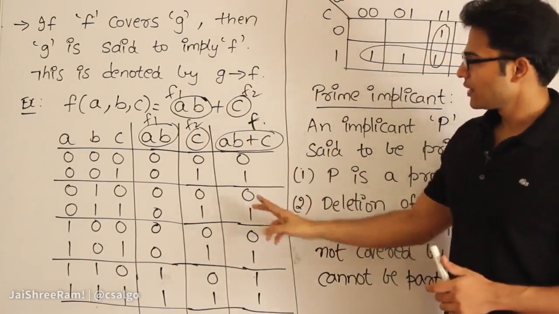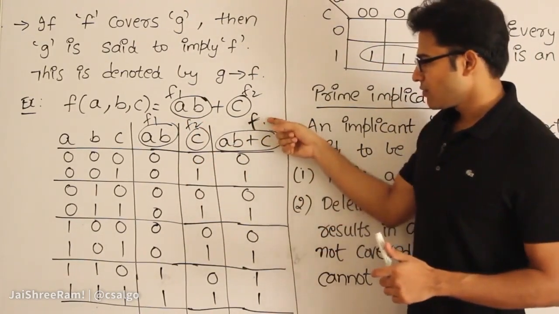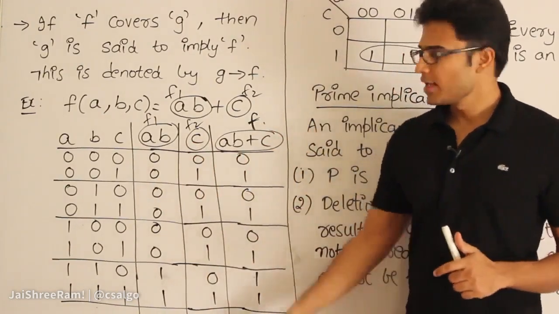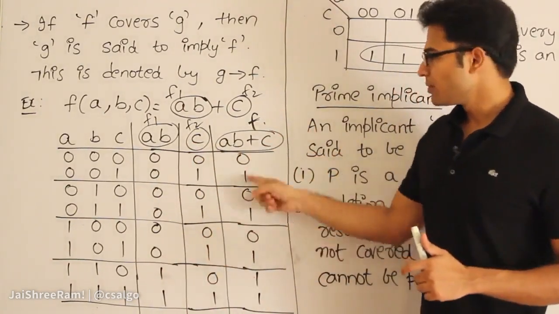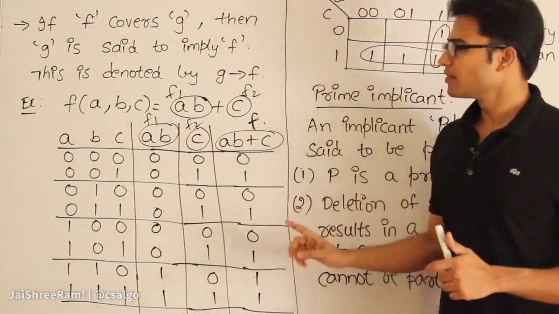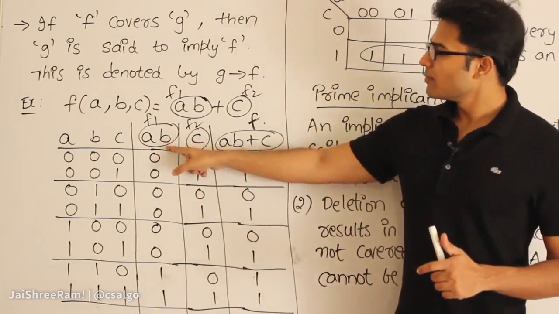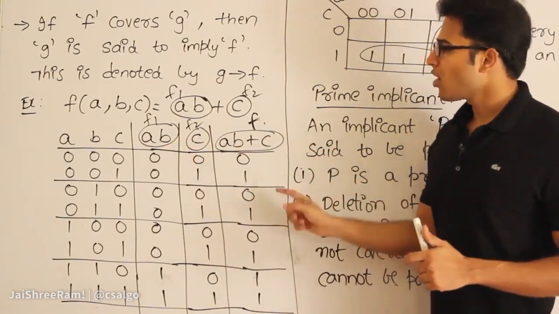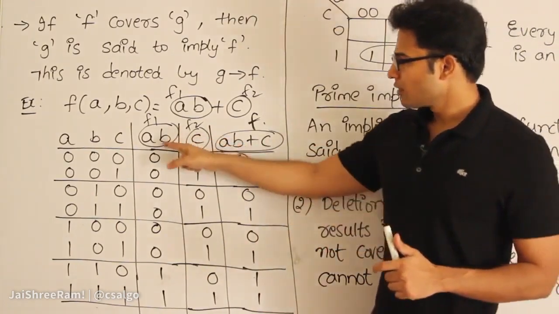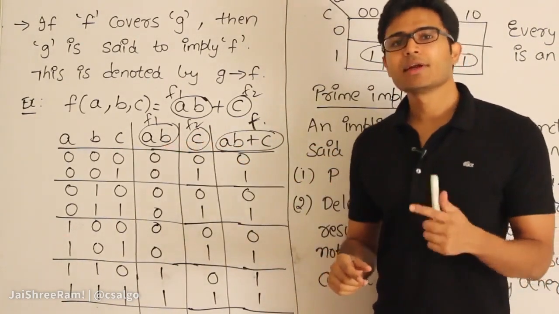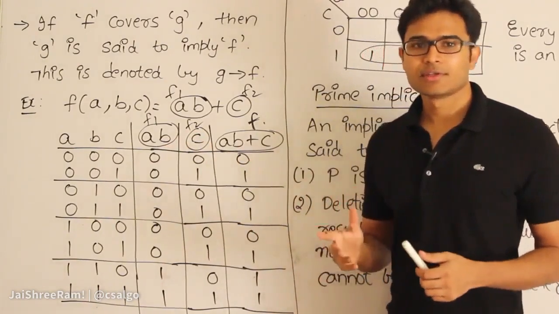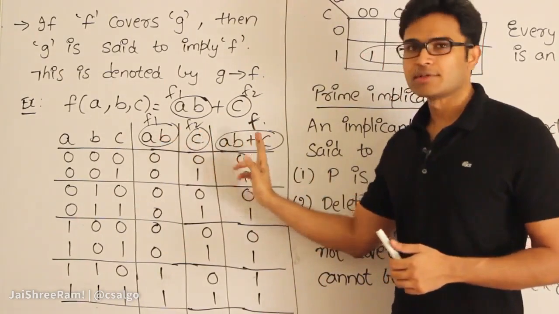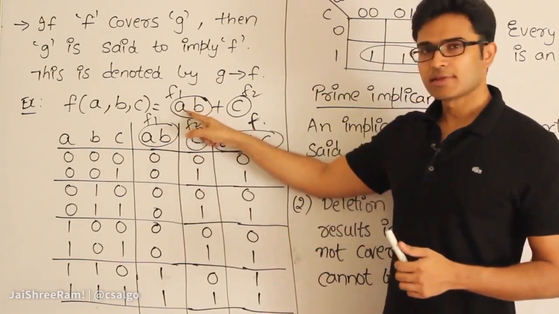If you look at f, f is going to cover both f1 as well as f2, which means whenever f1 is 1, f will be 1. Whenever f2 is 1, f will be 1. Therefore, both AB and C are covered by f, which is AB plus C. Or you can even say that both AB and C are implicants of f. So the terminology is, since f is covering these two, these two are implicants of this.